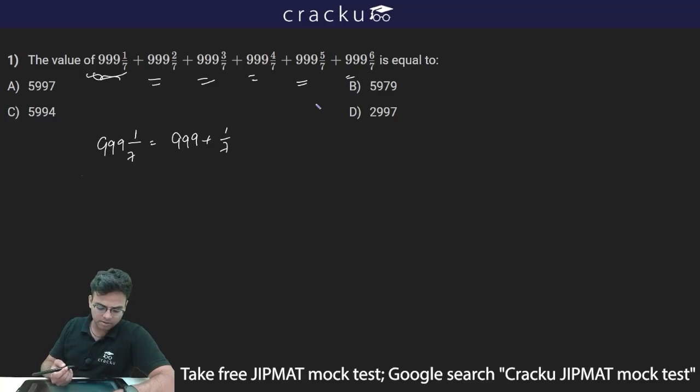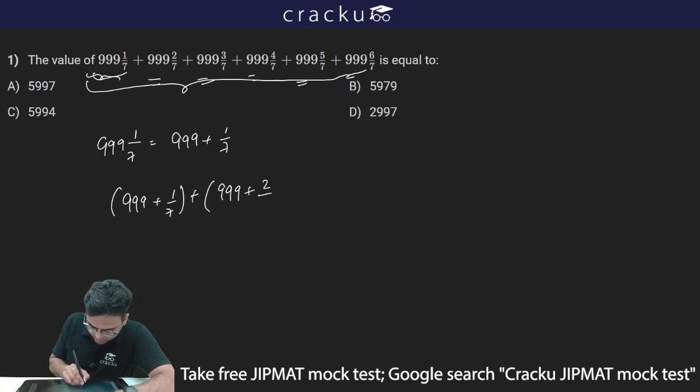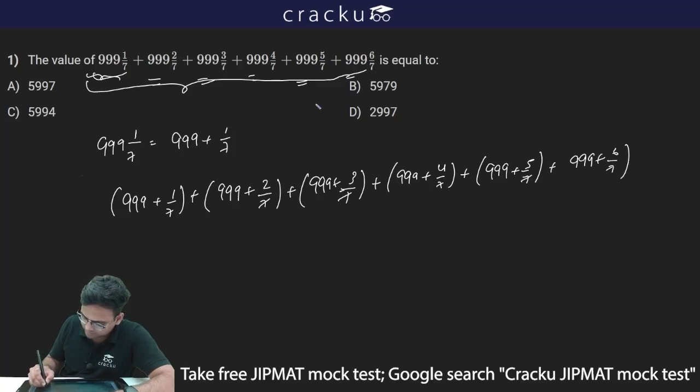So if I simplify this expression, it will be 999 plus 1 by 7, plus 999 plus 2 by 7, plus 999 plus 3 by 7, plus 999 plus 4 by 7, plus 999 plus 5 by 7, plus 999 plus 6 by 7.